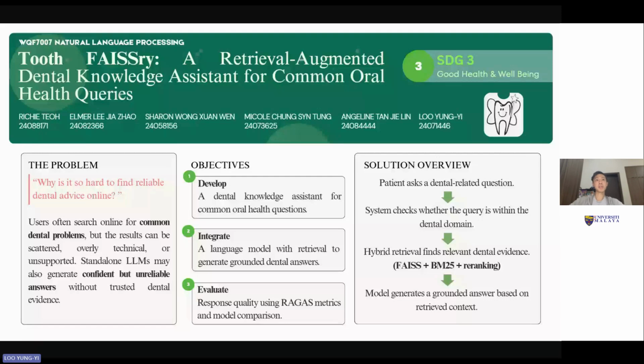Good day. Today, our group FAISSry is presenting a retrieval-augmented dental knowledge assistant for common oral health queries. My name is Yong-Yi. We are standing at an inflection point.